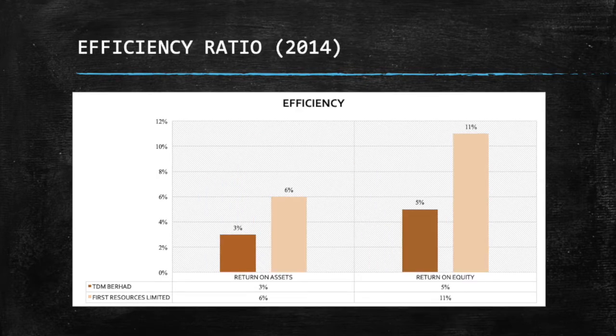Here is the graph showing two efficiency ratios, which are return on asset and return on equity for two companies, TDM Berhad and First Resource Limited for the year 2015. For return on asset, TDM Berhad is 3% and for First Resource Limited is 6%. For return on equity, TDM Berhad is 5% and for the First Resource Limited is 11%.